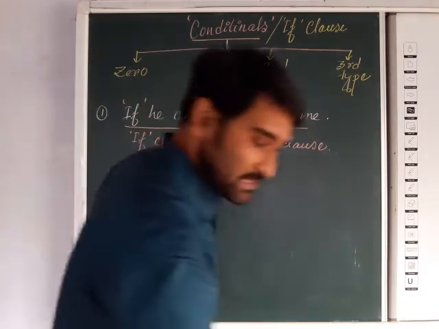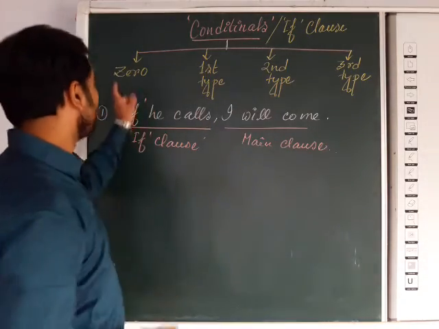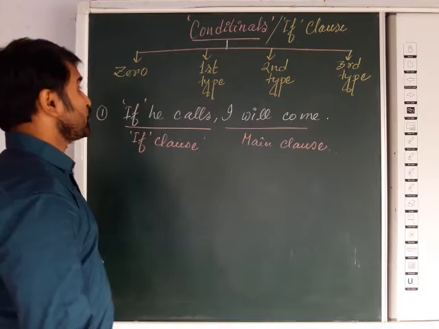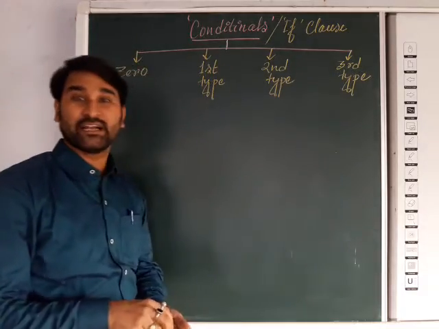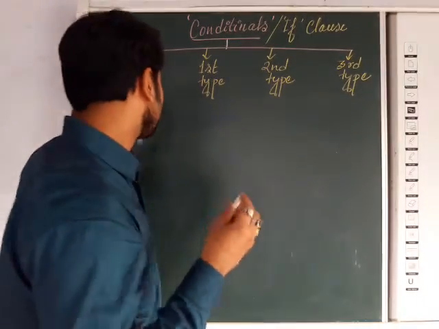Now what will we discuss? First, we will discuss according to the types of conditionals. So, what is zero conditional? We will discuss that first.